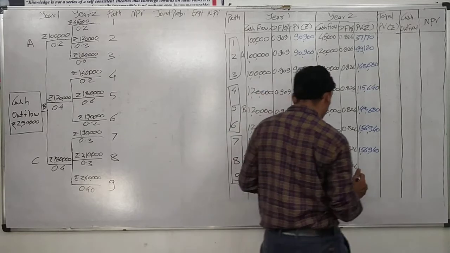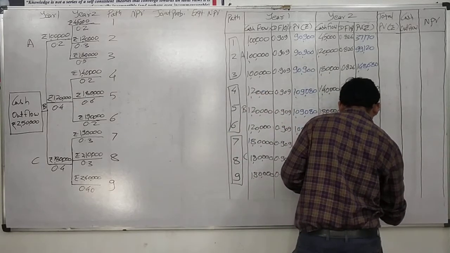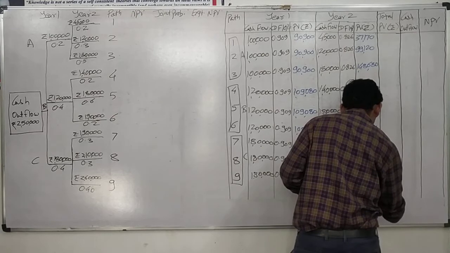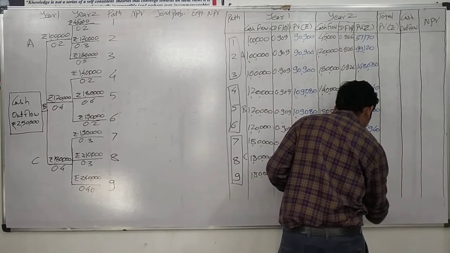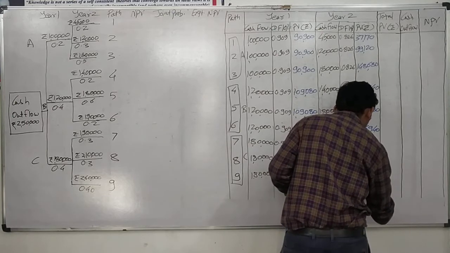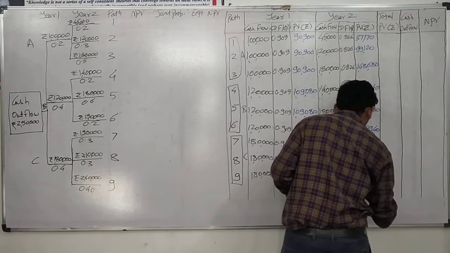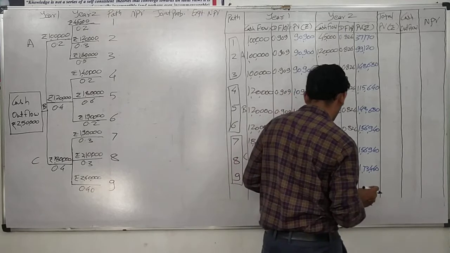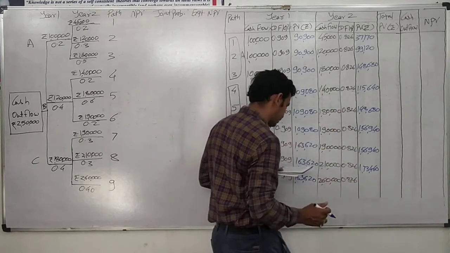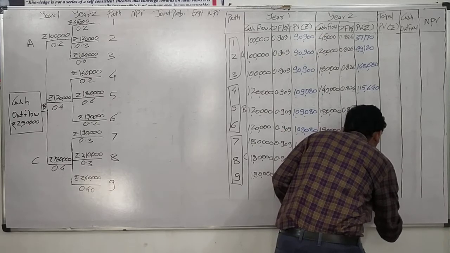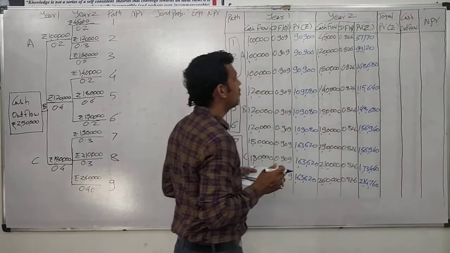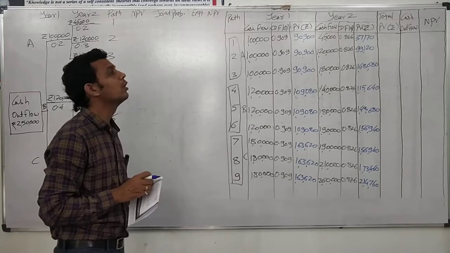For the eighth path it is 2,10,000 into 0.826, it is 1,73,460. Then for the last, the ninth path, 2,60,000 into 0.826 equals 2,14,760. These are our calculations for the year 2 present value.